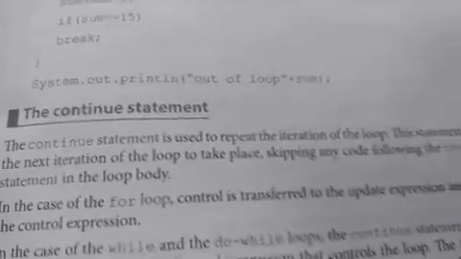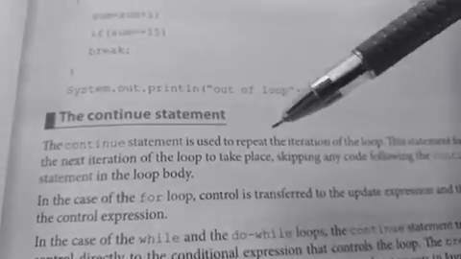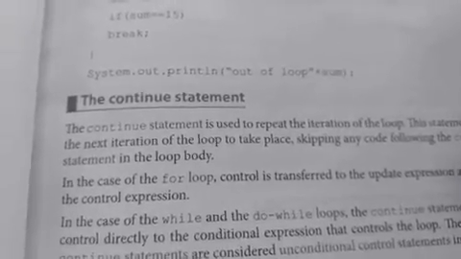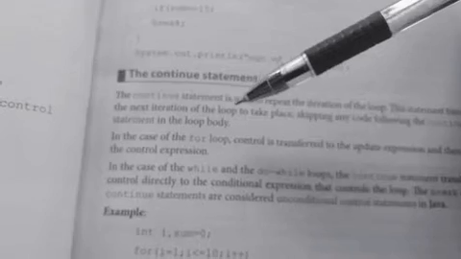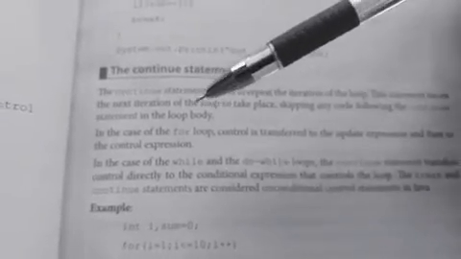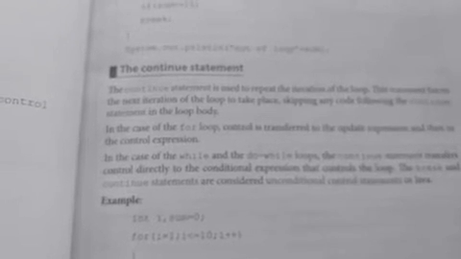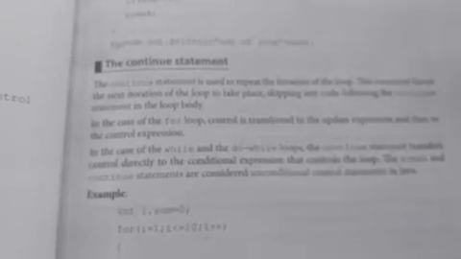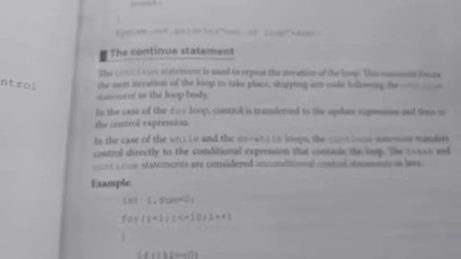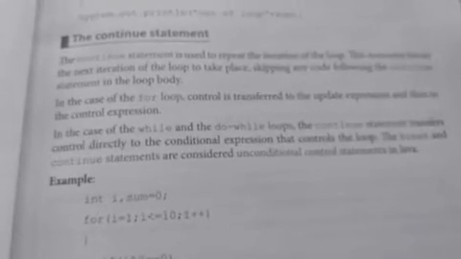So the next jump statement is continue. The continue statement is used to repeat the iteration of the loop. This statement forces the next iteration of the loop to take place, skipping any code following the continue statement in the loop body. In the case of the for loop, the control is transferred to the update statement and then to the control section. But in the case of while and do while loops, the continue statement transfers the control directly to the conditional expression that controls the loop. So this is the difference between a for loop and a while loop when we use the continue statement.